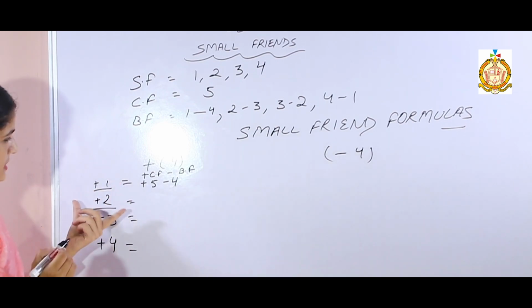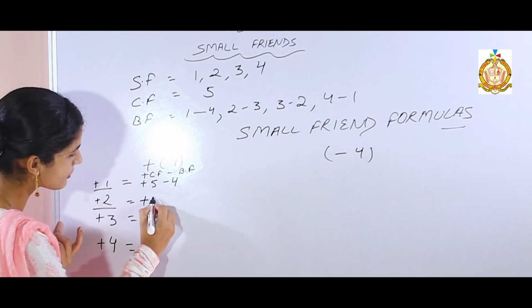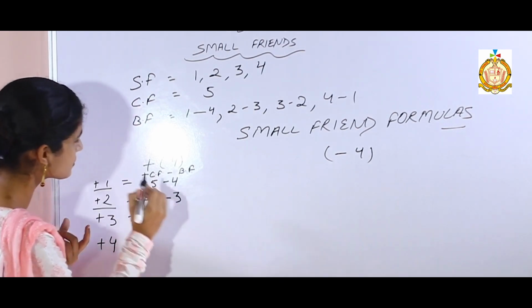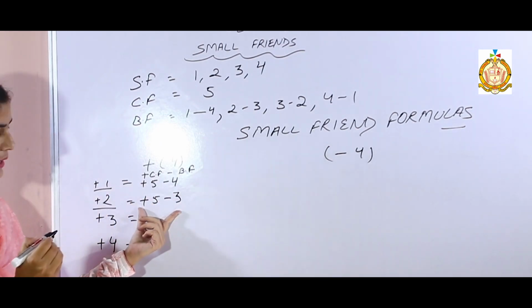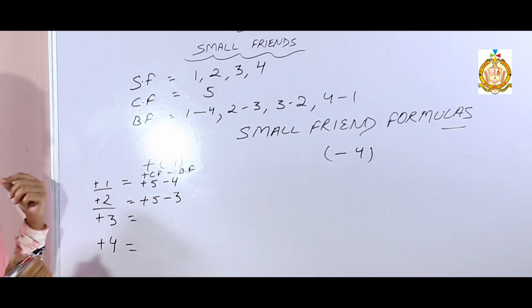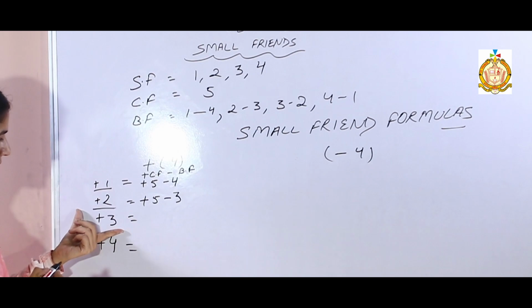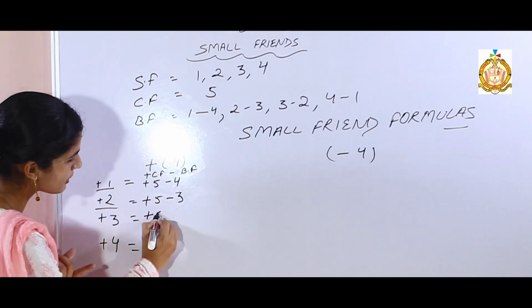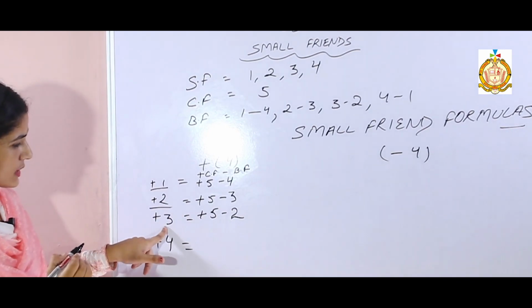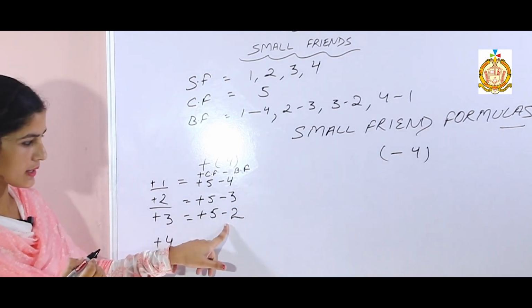Now come to the second one, add 2. What is the formula of plus 2? Add your common friend, subtract your best friend. Who is the best friend of 2? 3. So plus 5 minus 3 is the formula of adding 2. Now what is the formula of add 3? Add your common friend, subtract your best friend. What is the best friend of 3? That is 2. Add 5 minus 2.